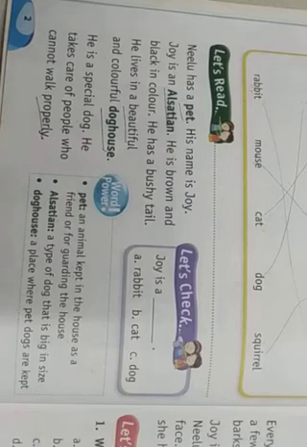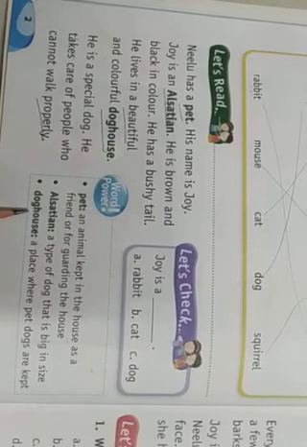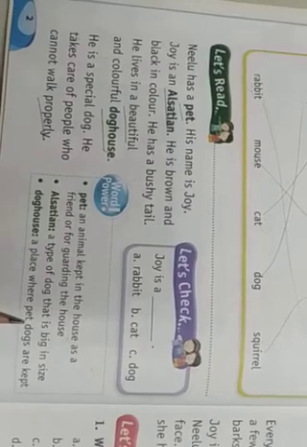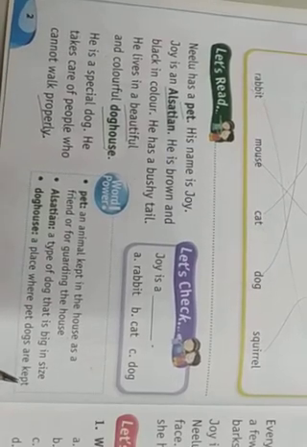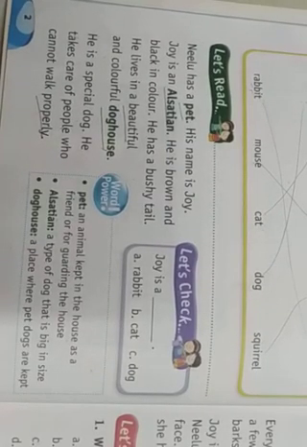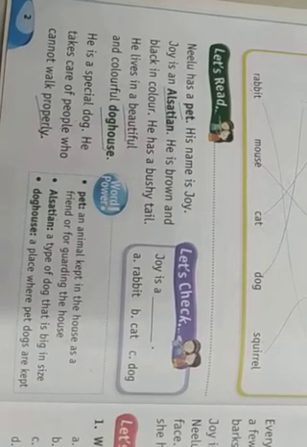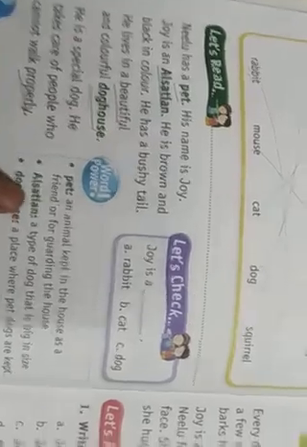Like this, dogs also have a house, that is the dog house, a place where pet dogs are kept. Like this we have a few more words. This is wheelchair here.